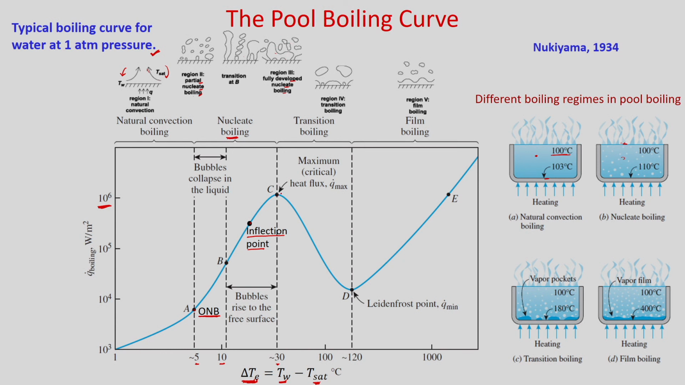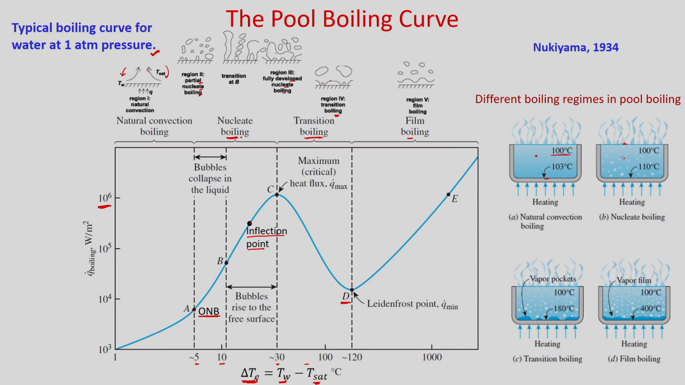After point C to D, although your excess temperature is increasing, the heat flux continues to decrease up to point D. This is known as transition boiling. This is the regime where partial nucleate boiling and partial film boiling take place. This is an unstable region where it switches between nucleate and film boiling. This is known as transition boiling.